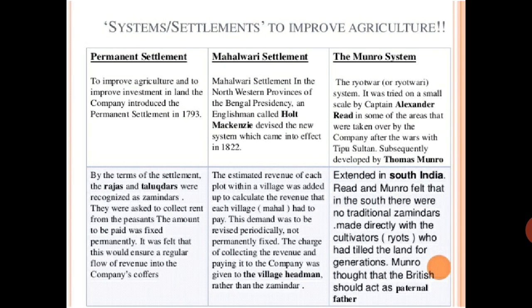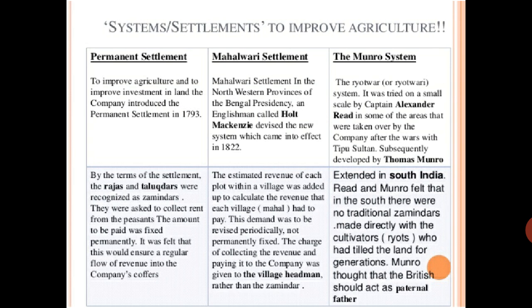So they started the Mahalwari system, a settlement in the North Western Provinces of the Bengal Presidency. It started in the northern side of India. An Englishman called Holt Mackenzie devised the new system, which came into effect in 1822. The revenue of each plot within a village was added up to calculate the revenue that each village had to pay.